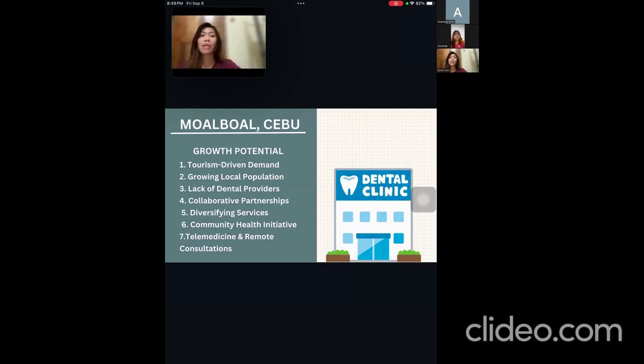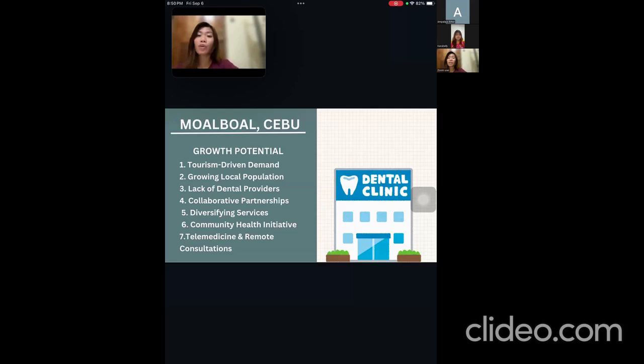And lastly would be telemedicine and remote consultation. What we mean by this is virtual consultations, like introducing remote consultation services for tourists or patients outside Moalboal. That can expand your reach and make dental care more accessible for emergencies or pre-treatment consultations.